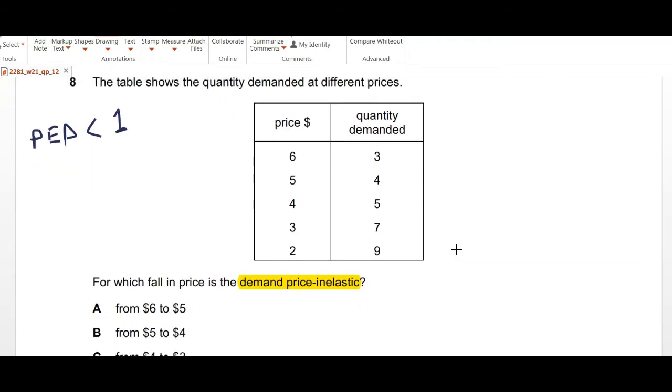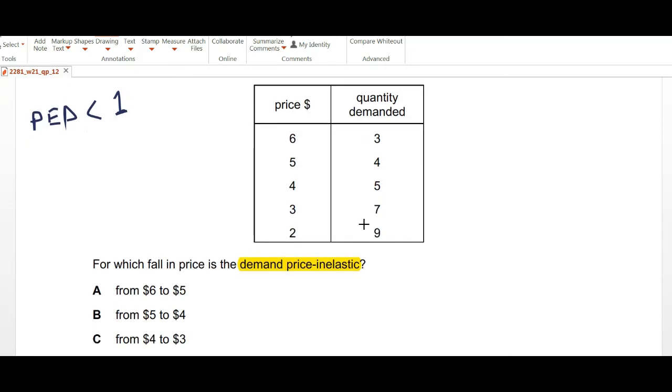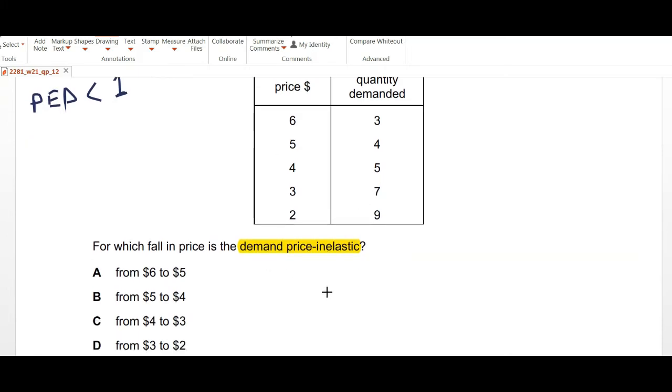Now whenever you have one of these questions where they have given you different prices and quantity, and they're asking you to calculate which one is price inelastic or which one is price elastic, it's good to look at these figures and take the difference of the highermost or the lowermost values.